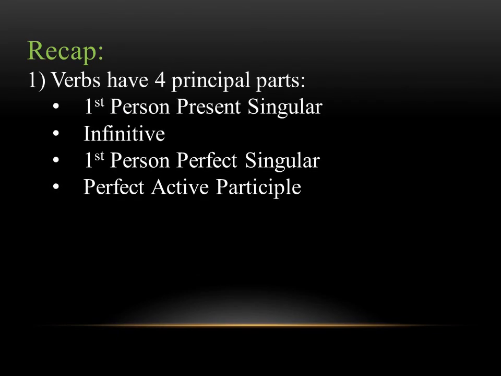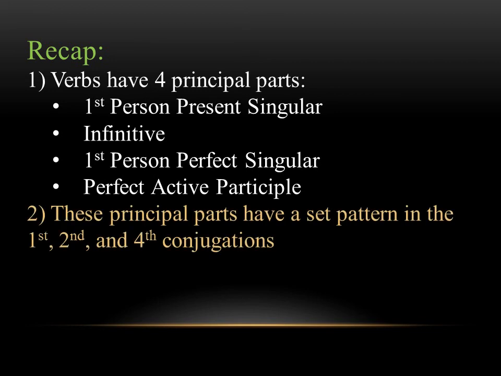So just to recap what we just covered. Verbs have 4 principal parts. The 1st person, present singular, that's what we call the 1st principal part. The 2nd principal part is the infinitive. The 3rd principal part is the 1st person singular perfect tense. And the 4th principal part is the perfect passive participle. These principal parts have a set pattern in the 1st, 2nd, and 4th conjugation. It's not a perfect formula, but in general, this pattern will most often work.